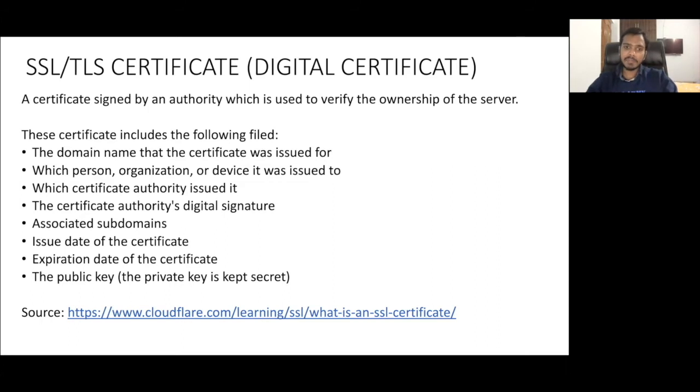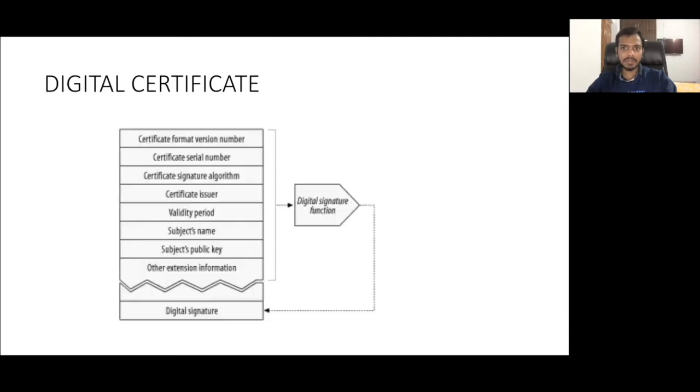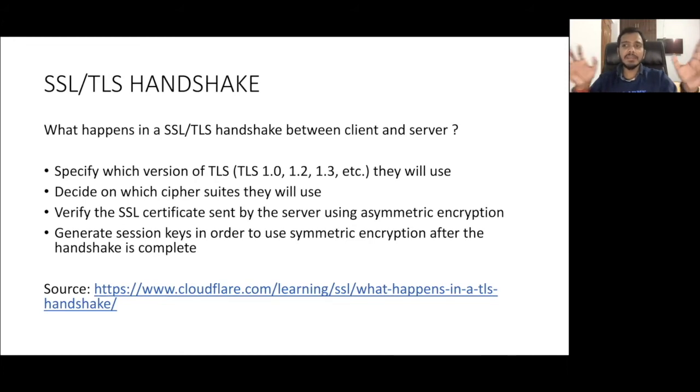There is a second type of private-public key also, and that is the one of the CA, or certificate authority. What the certificate authority will do is use its private key to sign this certificate. Whatever information is there, it will encrypt, and that is basically called a digital signature. Whatever random text is obtained after encrypting is called the digital signature, and this will be at the bottom of the digital certificate. We will see how this is useful in the TLS protocol to verify the authenticity of the server.